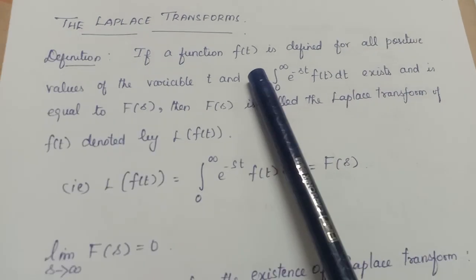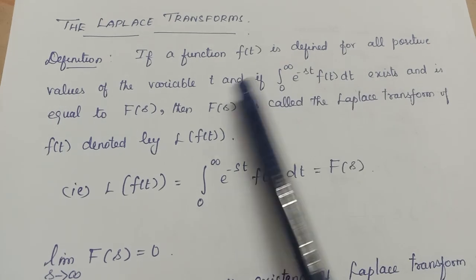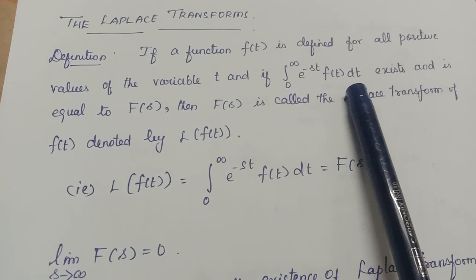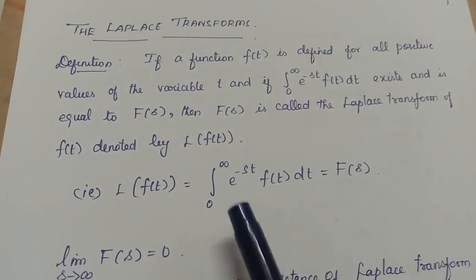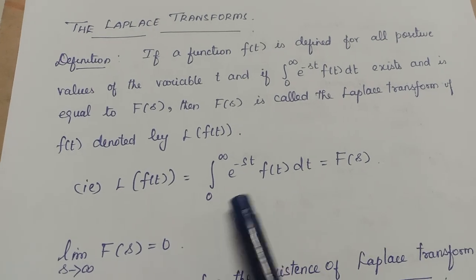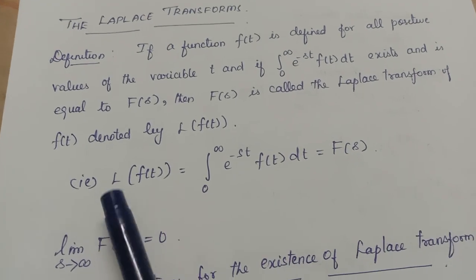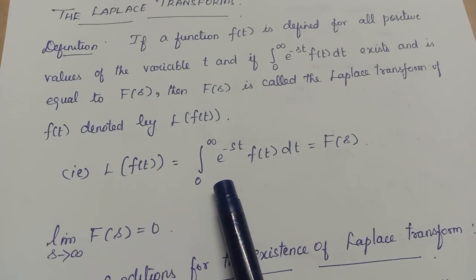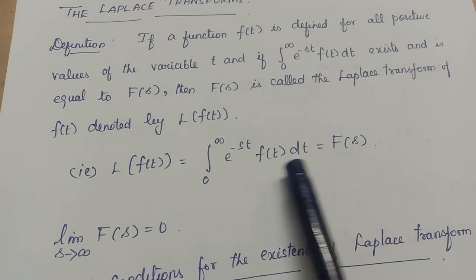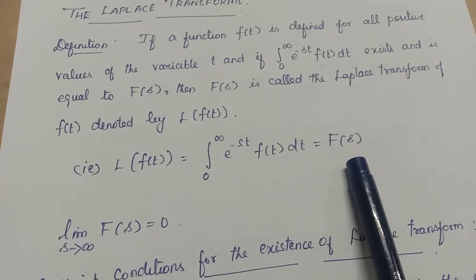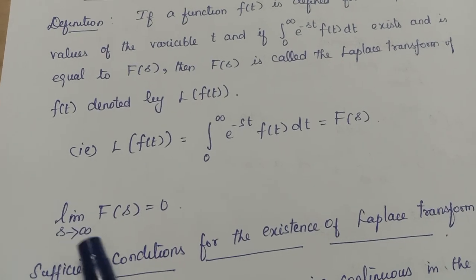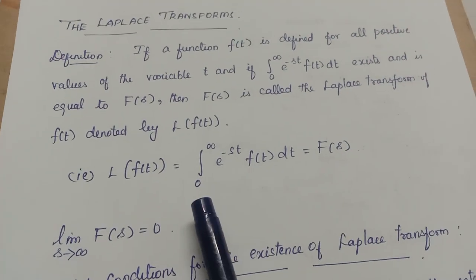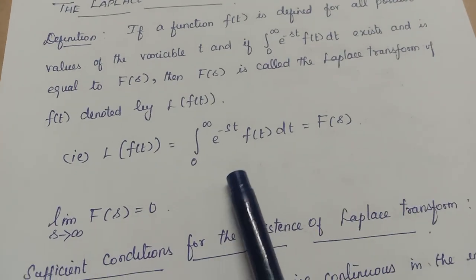Definition: if f of t is a function which is defined for all positive values of t, and if the integral from 0 to infinity of e power minus st f of t dt exists, then it is called the Laplace transform of f of t, that is L of f of t. L for Laplace, f of t is the given function, equal to the integral from 0 to infinity of e power minus st into f of t dt, and it is usually denoted by F of s. And the limit as s tends to infinity of this F of s is always equal to 0. This is the definition for the Laplace transform of a given function.